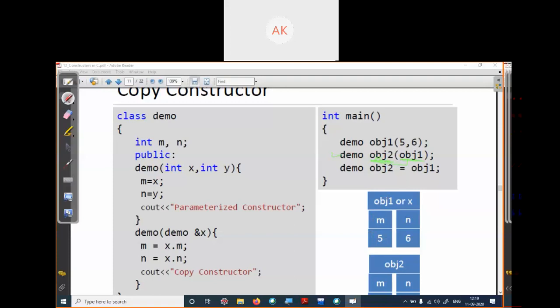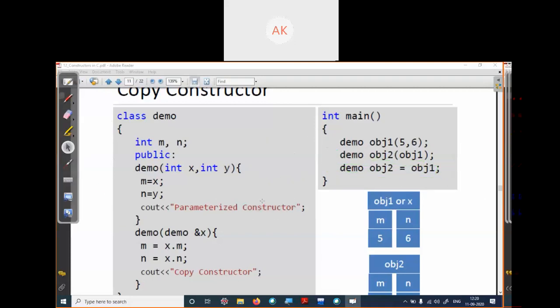You can write it in this way or in this way, both are valid. You can declare an object o2 as a copy of object 1, or you can also write object o2 equals object o1. Is it clear?